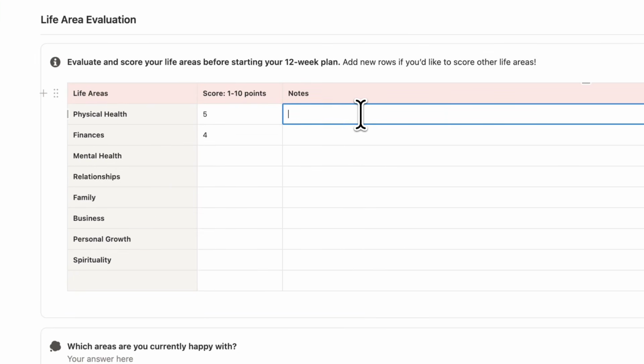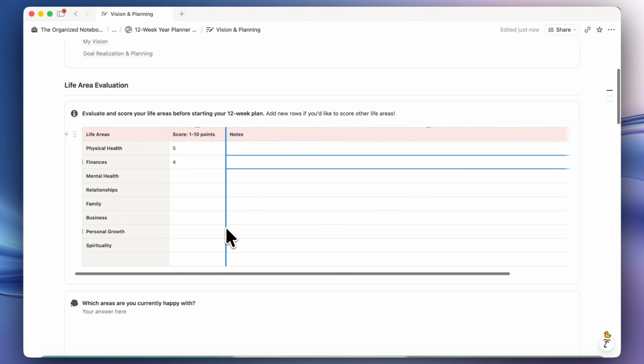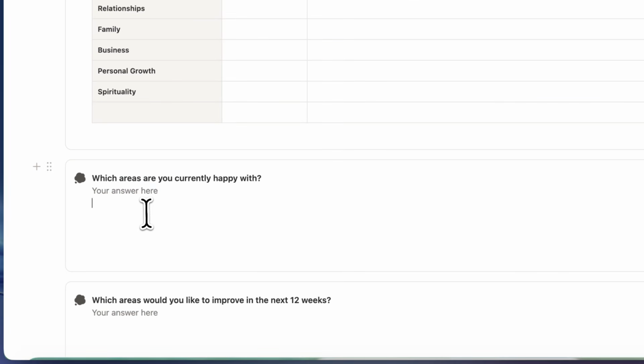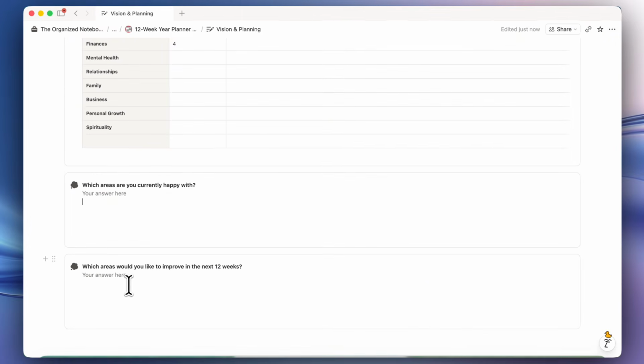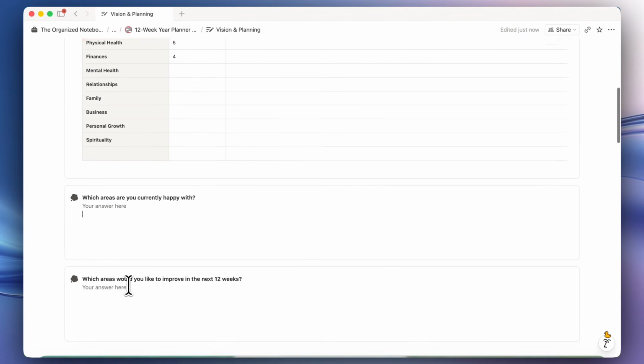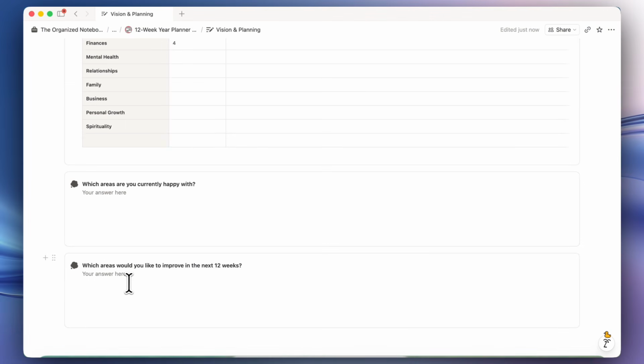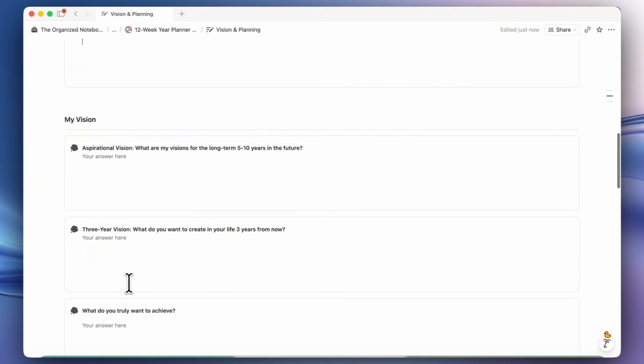You can add notes. Once you have that scored, then you can think about which areas you're currently happy with and write your answer in here. And then which areas you'd like to improve in the next 12 weeks. So let's say that physical health is something that I want to improve on, then I can definitely write about that here and think through what kinds of goals I have to improve that area of my life.